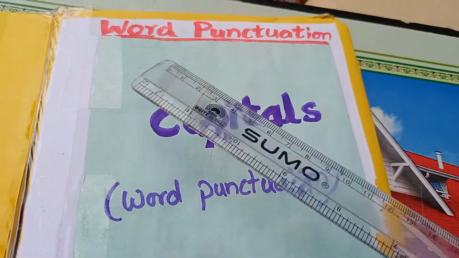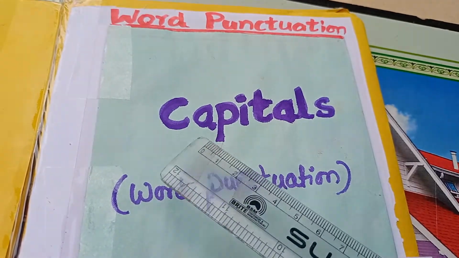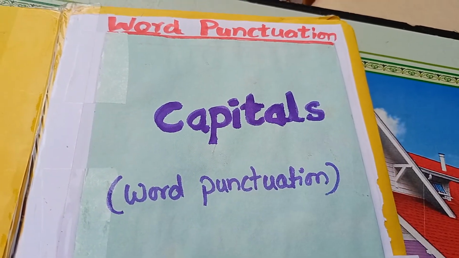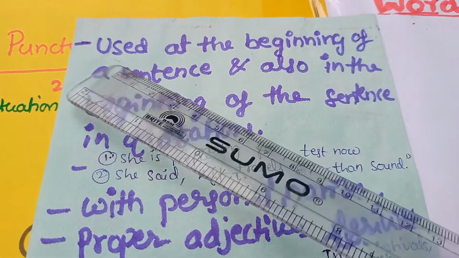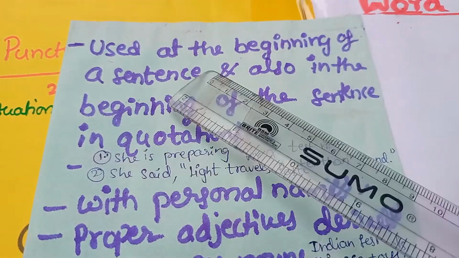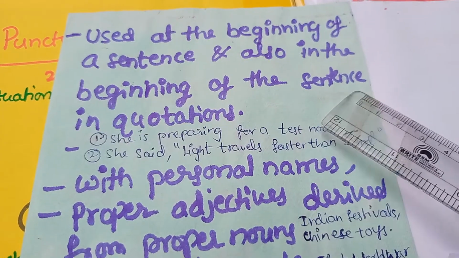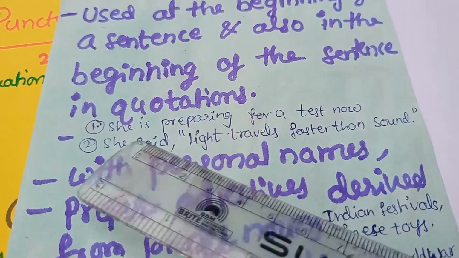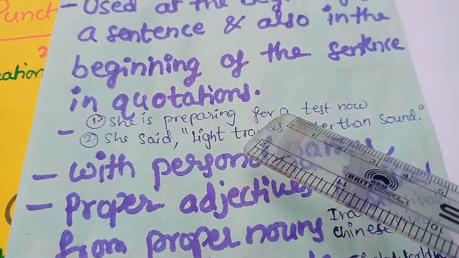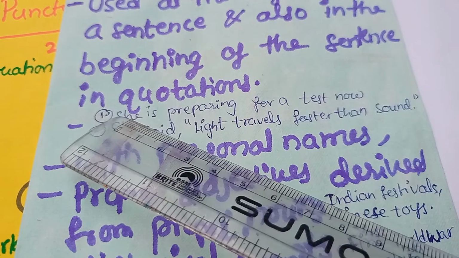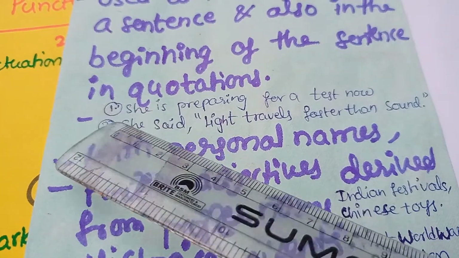Let us learn about word punctuation. So, capitals comes under word punctuation. Capitals are used at the beginning of a sentence and also in the beginning of the sentence in quotations. See here, she is preparing for a test now. So, here at the starting point, we have to use capital letter S.